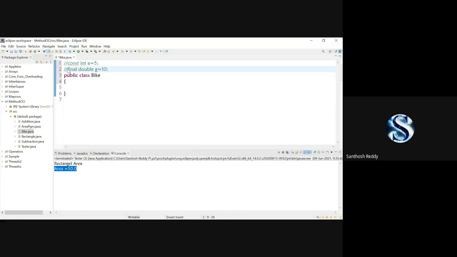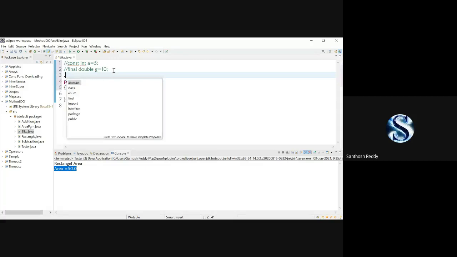When you have applied a final keyword for that variable, it will be made a constant variable and will not be changed throughout the program. For example, if you have used a final keyword in the bike class, it is not going to be changed in the bike class, and even if you inherit this bike class, we are not going to change the value of variable g.